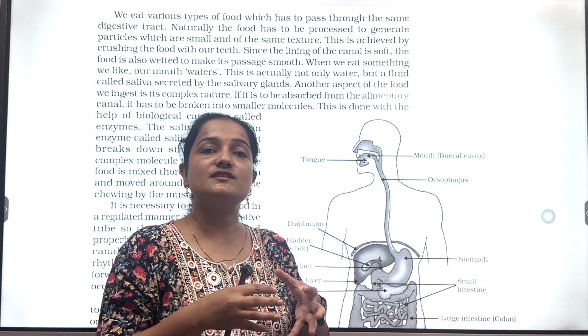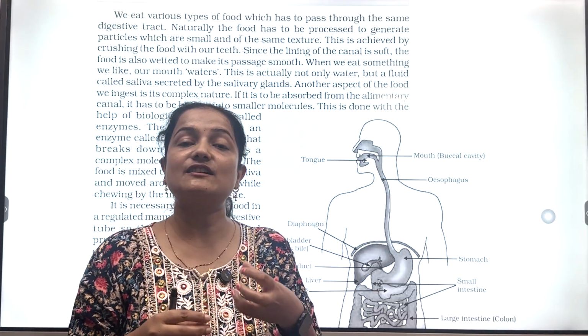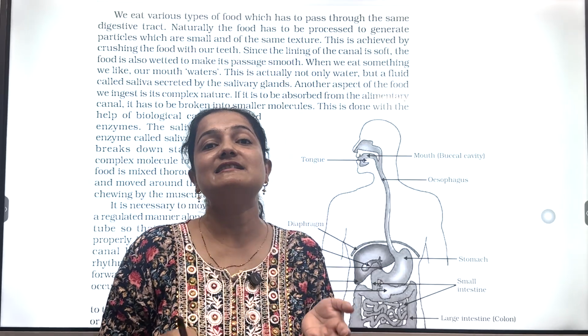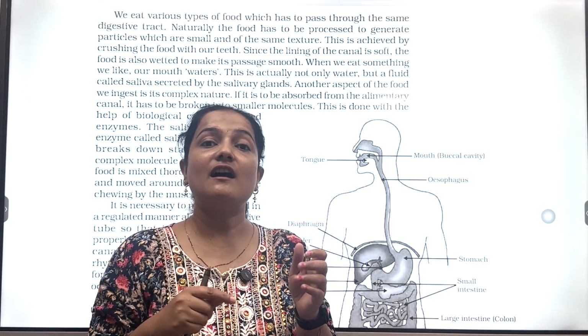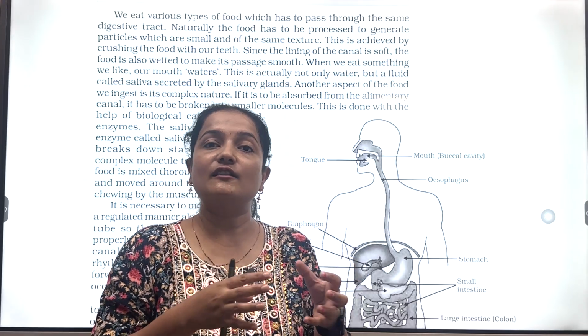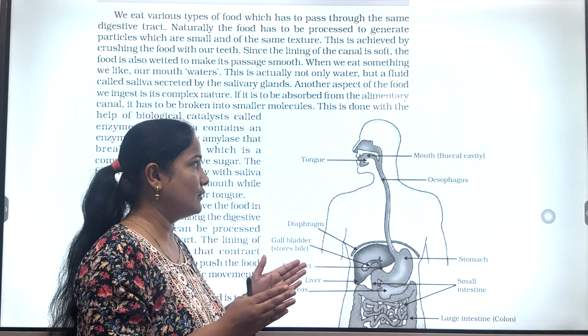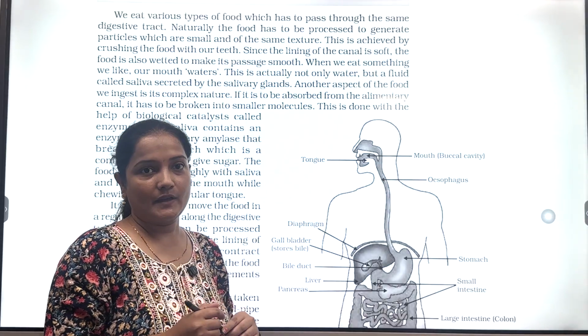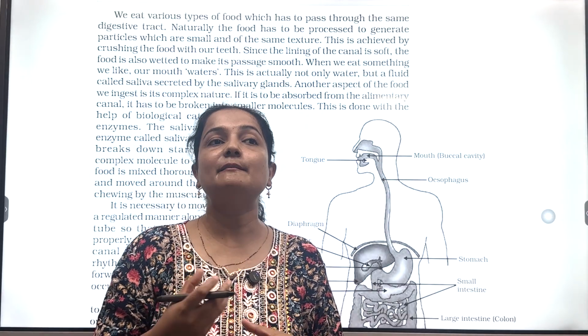Saliva looks like water, but it is not just water. It is a fluid secreted by the salivary glands present in our mouth. This saliva gets mixed thoroughly with our food particles with the help of a muscular organ, that is the tongue. So the tongue helps to wet our food particles and mix them thoroughly.